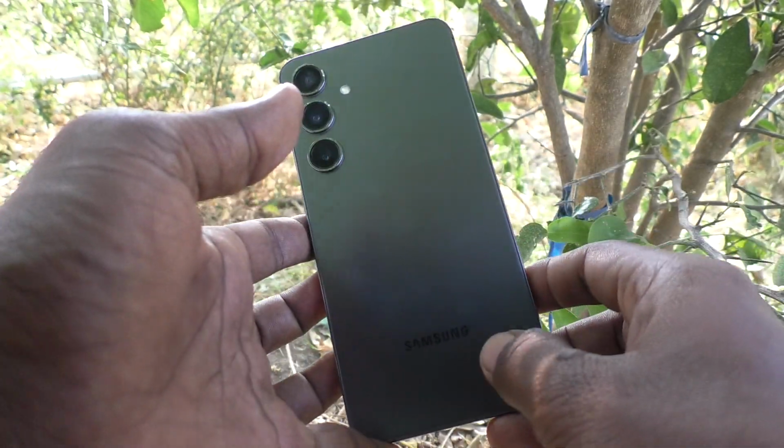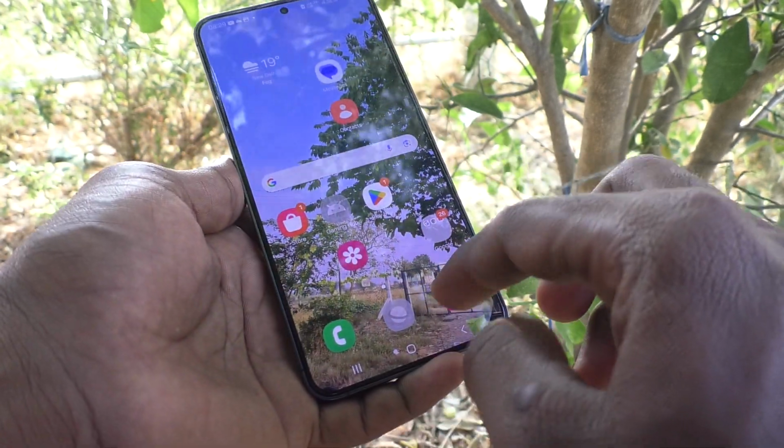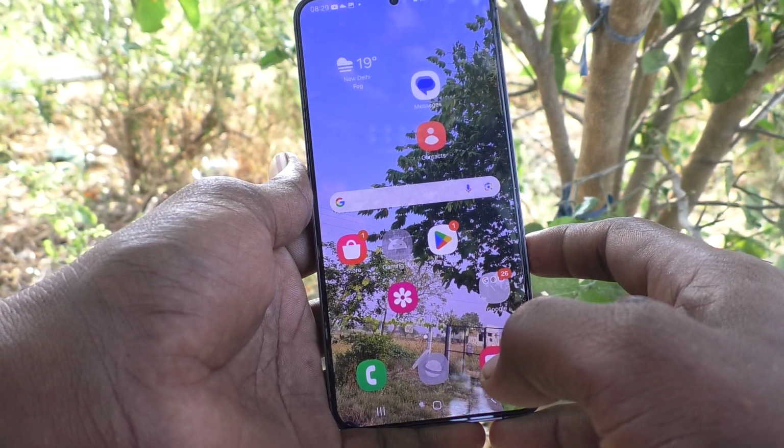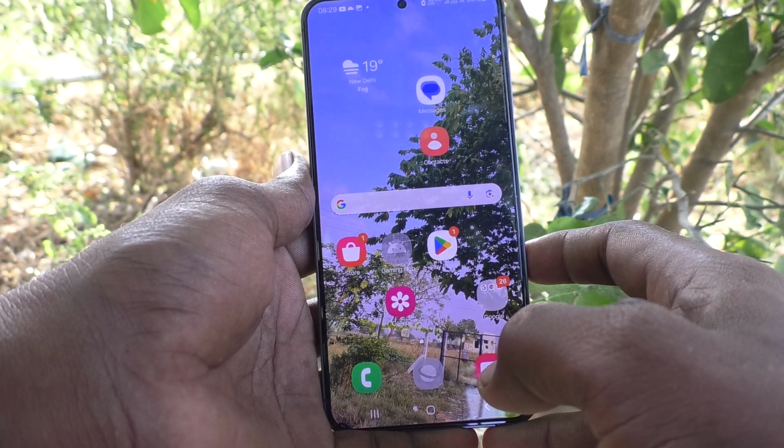Here is Samsung Galaxy S24 Plus 5G smartphone. In this video, you will learn how to set contact ringtone in your phone Samsung Galaxy S24 Plus 5G.